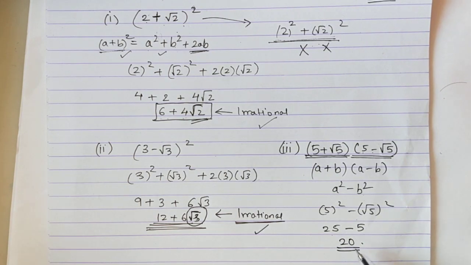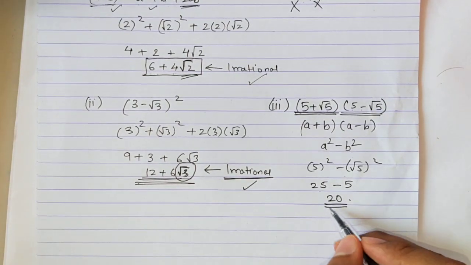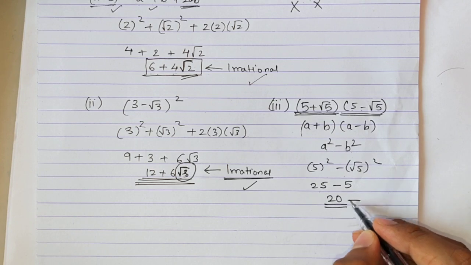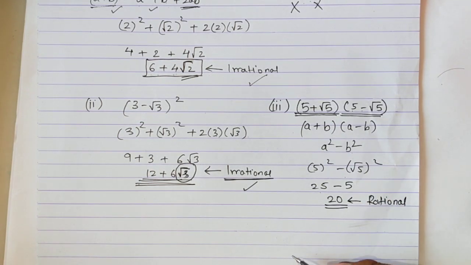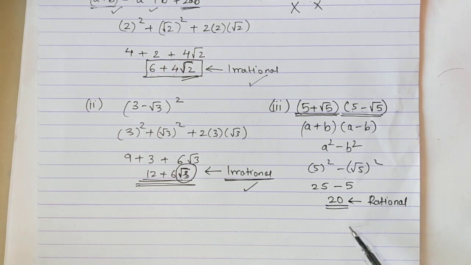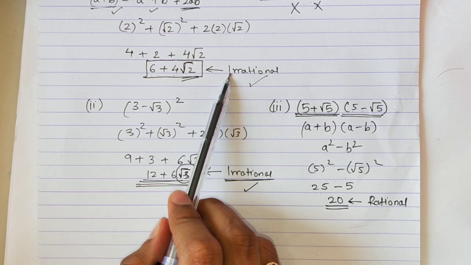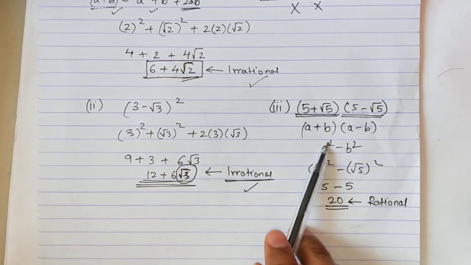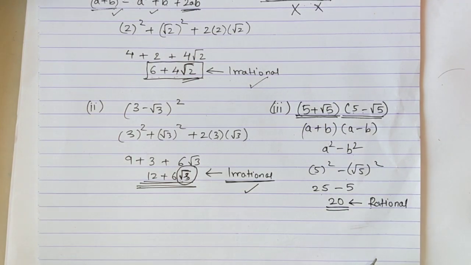Now 20 is a normal number. 20 is a rational number. There is no irrational part here. So this answer here is rational. This is the way we solve the number and check whether the number is rational or not. So in the first question I got irrational, second also irrational, but the third one I got as rational. I got the answer as a rational number. Okay.